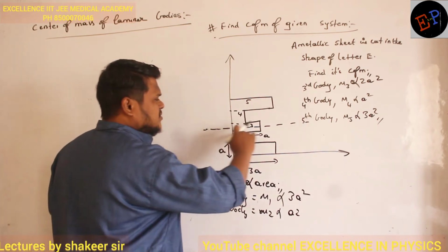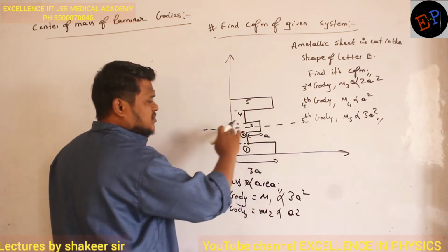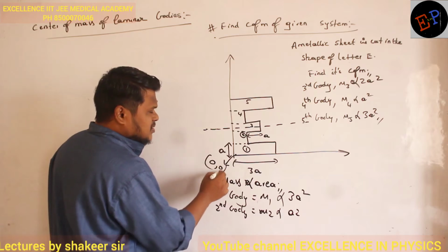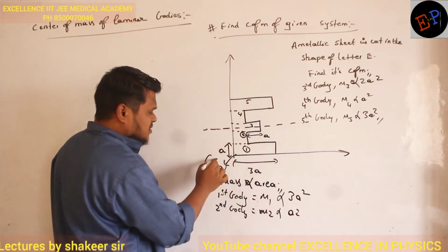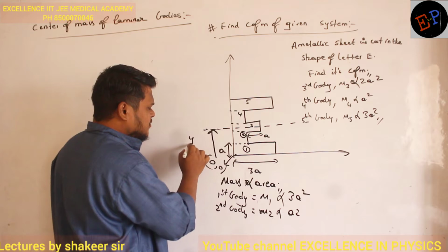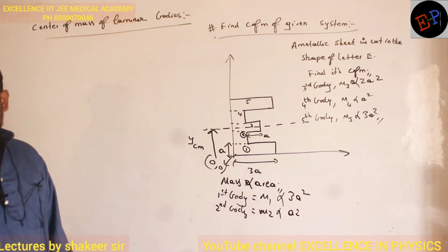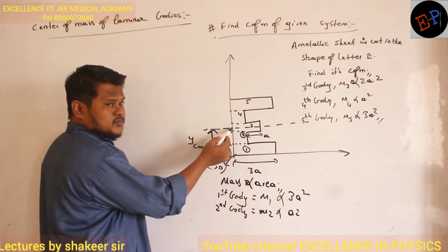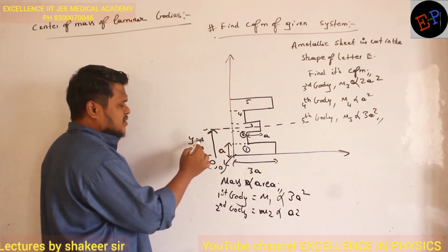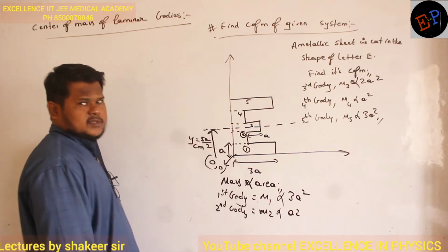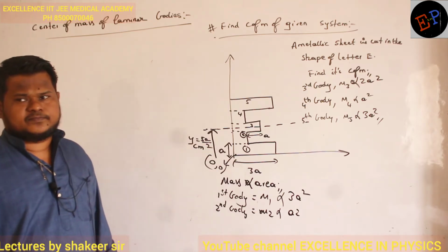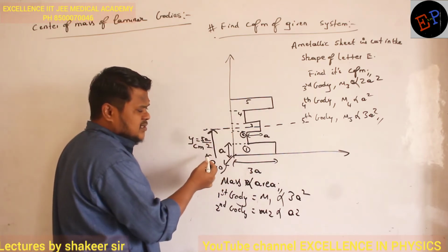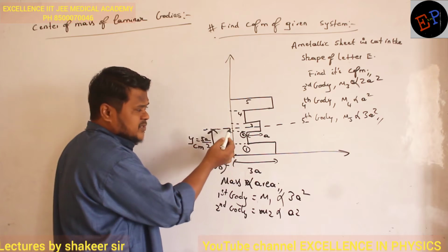It means definitely the center of mass must lie on this line. Now if I take this point to be my origin, 0, 0, the center of mass is present on this line. So without any calculation, I got the y center of mass. What is the y center of mass? From here it is A by 2. So the y center of mass is 5A divided by 2. Why did we get 5A divided by 2? The center of mass must lie on the symmetrical axis, and this is the reference we are taking. The center of mass must be on this line.